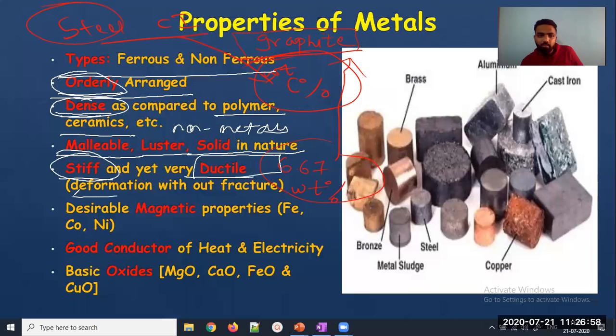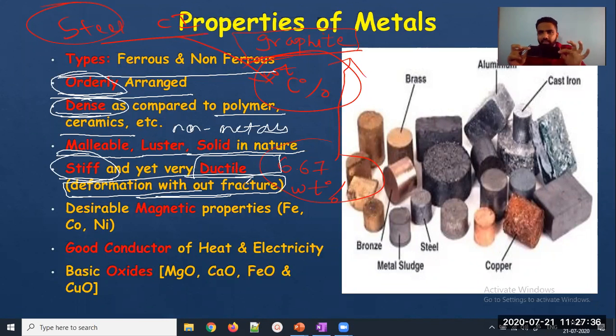Ductile means, suppose this is my sheet, this is my metal, and I am trying to elongate it. If I try to elongate plastic, what will happen after some time? No, I would like to take an example of glass. Suppose this is a glass. Actually, this is a glass only. My mobile, if I consider the front screen, is nothing but glass. What if I try to elongate it? It will fracture without any deformation. Sorry, with steel it will directly deform and it will not fracture.